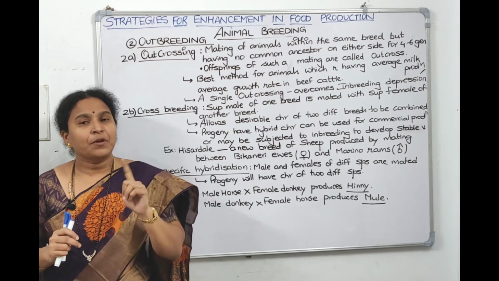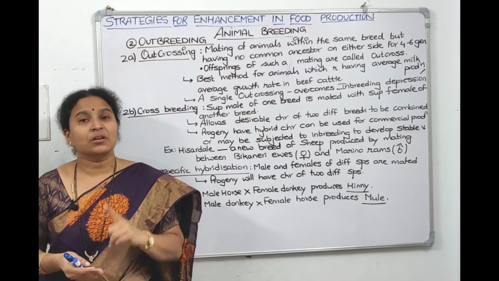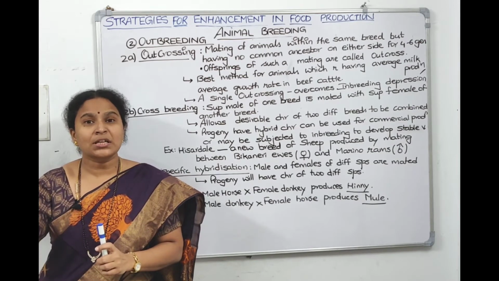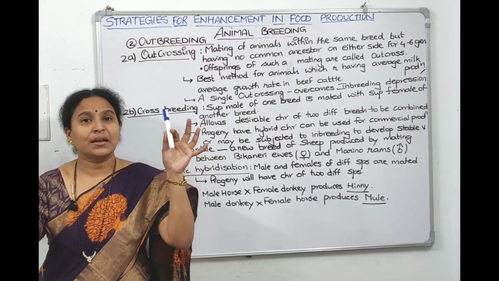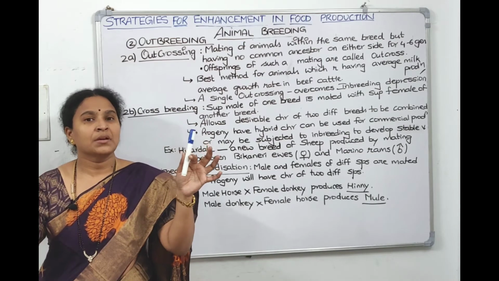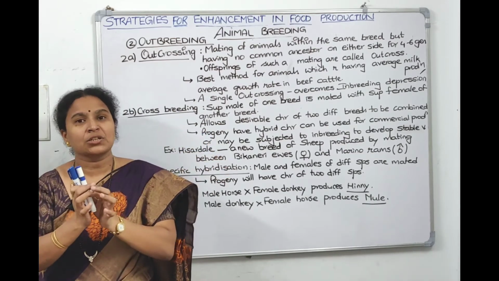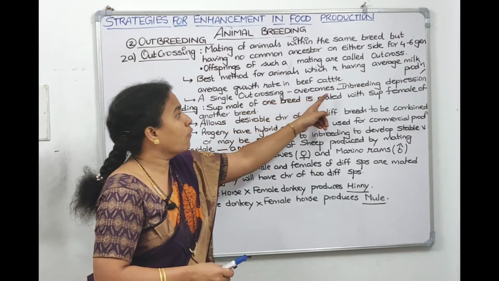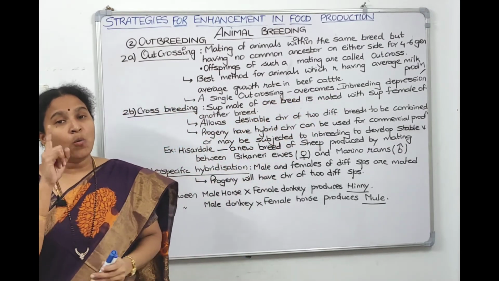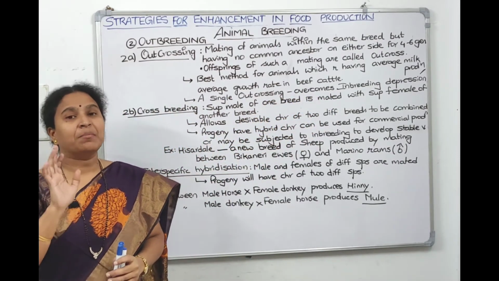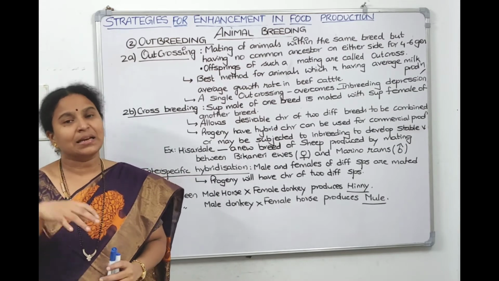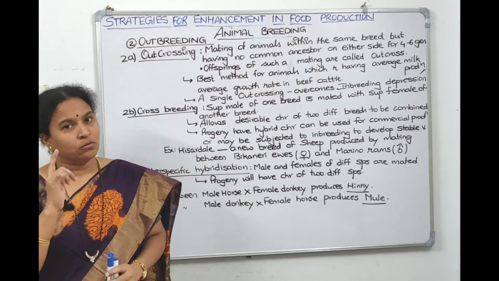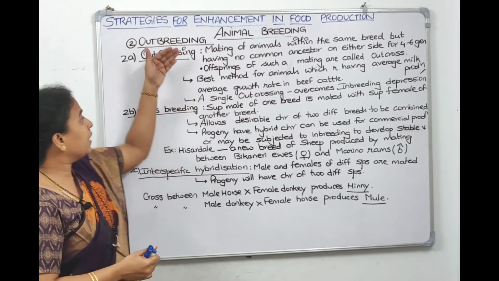So if we want to overcome inbreeding depression, then we told that take the breed and cross it with the same breed which is not similar, which doesn't have common ancestors, which is called outcrossing. Means a single outcrossing will overcome inbreeding depression. It will get its vitality, it will get its vigor, it will become fertile again, and it will actively grow. Children understood? So outbreeding is of two types.